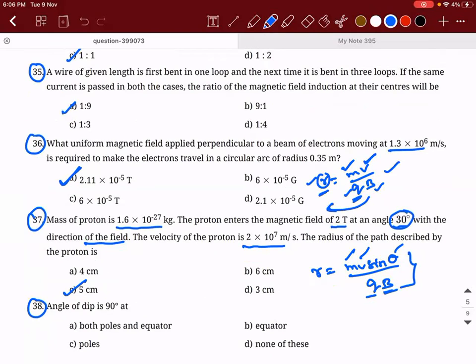Okay. Similarly, 37th problem, mass of proton is given. The proton enters a magnetic field of 2 Tesla at an angle of 30 degrees with the direction of field. The velocity of the proton is 2 into 10 power 7 meter per second. The radius of the path described by the proton is how much? So we know that whenever a charged particle is projected at an angle theta with respect to magnetic field, radius is R is equal to mv sine theta divided by qB. So all the values are given, just substitute. And when you calculate the value, the radius comes out to be 5 centimeters.